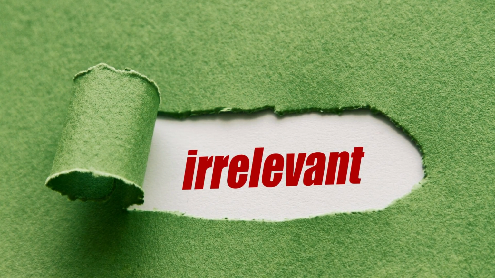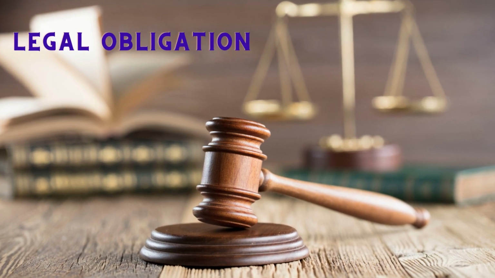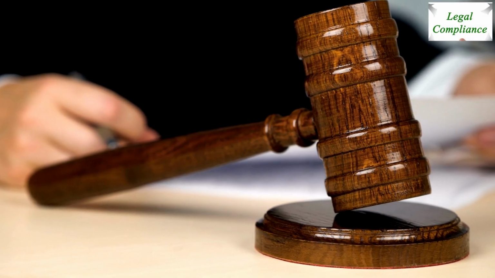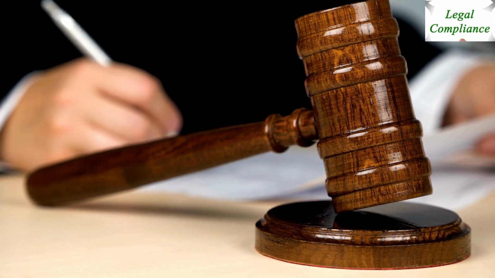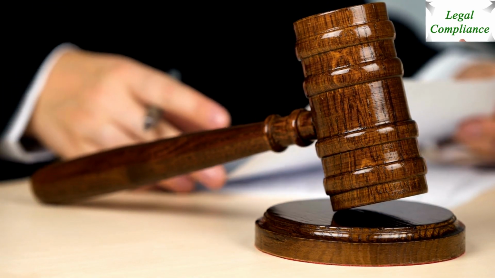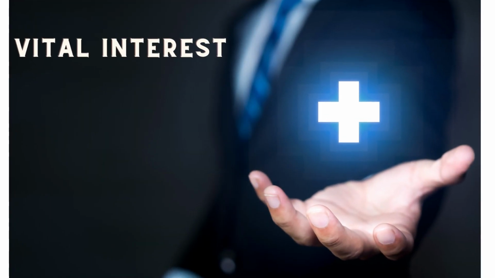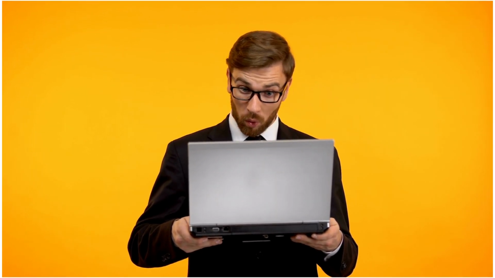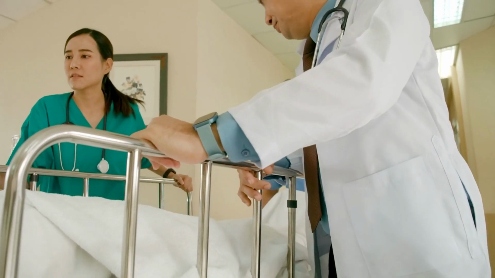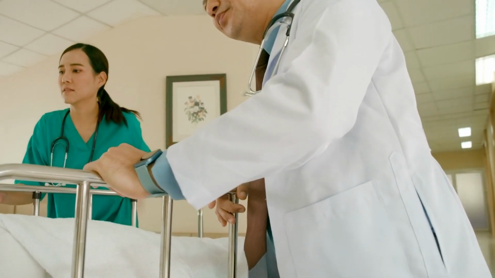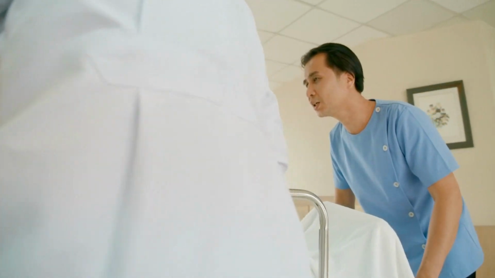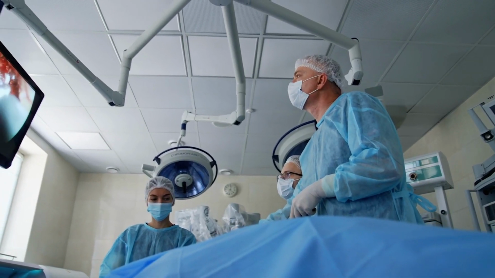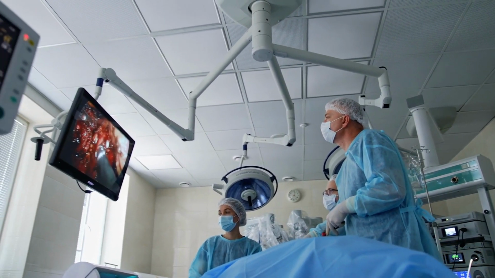Number 3, legal obligation. Now here, the data processor has to comply with the legal obligation and hence has to process the data. Number 4, vital interest. Now this is a very strict condition where the data can be processed only to protect the vital interests of data subject. For example, in case of a medical emergency, the healthcare provider, it can be the doctor, the nurse, or the hospital, will need to process the personal data of the patient to provide life-saving treatment.